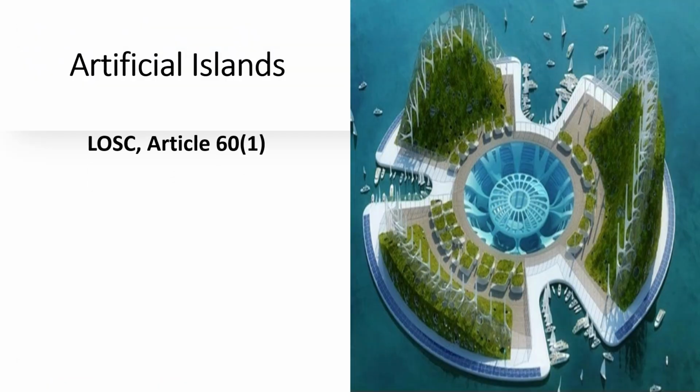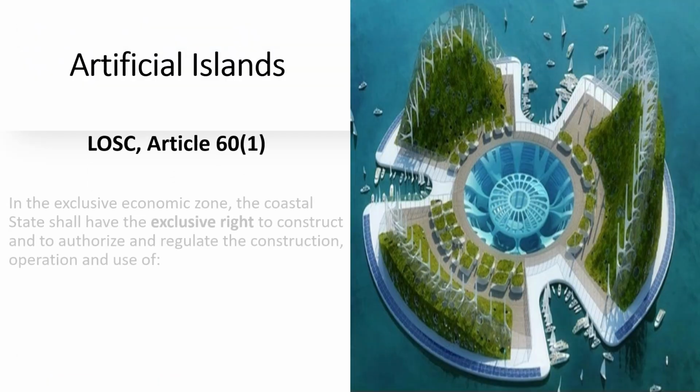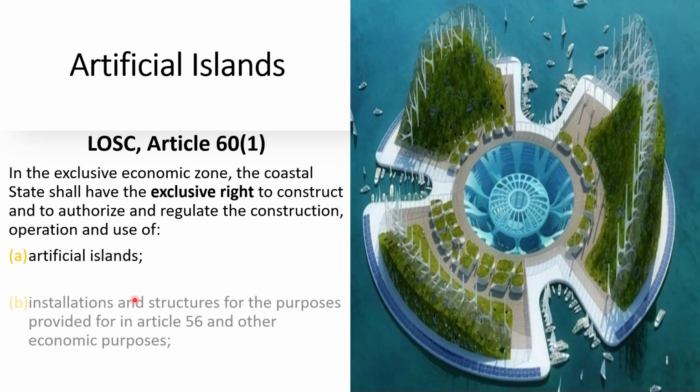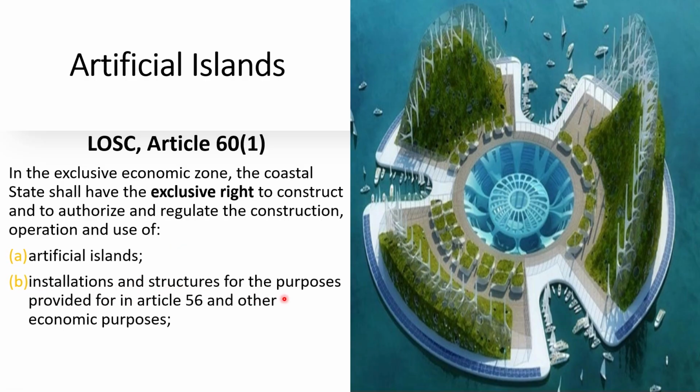right? A lot of countries have created artificial islands. Article 60 discusses in depth the artificial island. Clause 1 says that in the exclusive economic zone, the coastal state shall have the exclusive right to construct and to authorize and regulate the construction, operation and use of artificial islands. Number B is installations or structures for the purposes provided for in Article 56 and other economic purposes. That means they can create installations or structures for maybe extracting oil, gas, or any other natural resources.